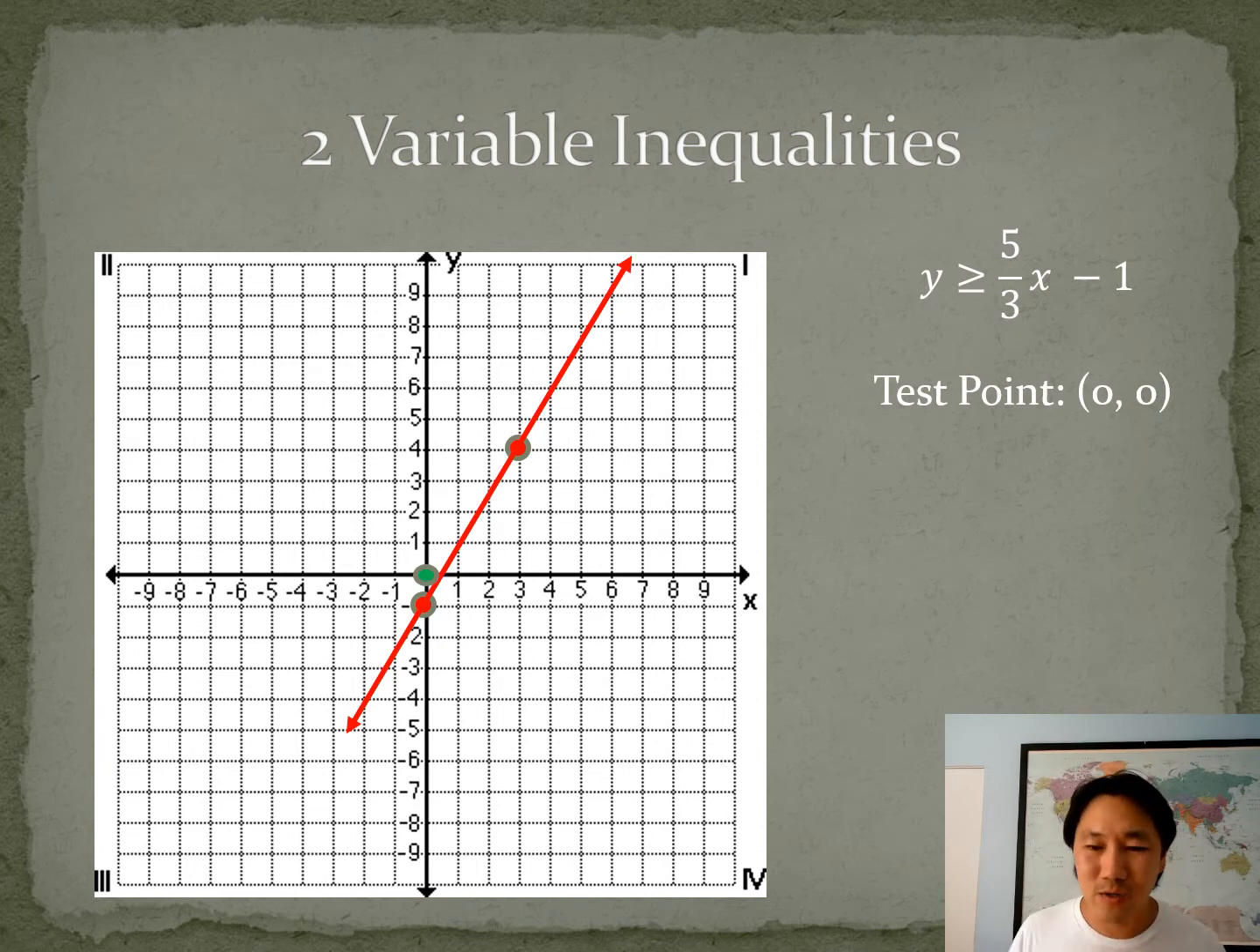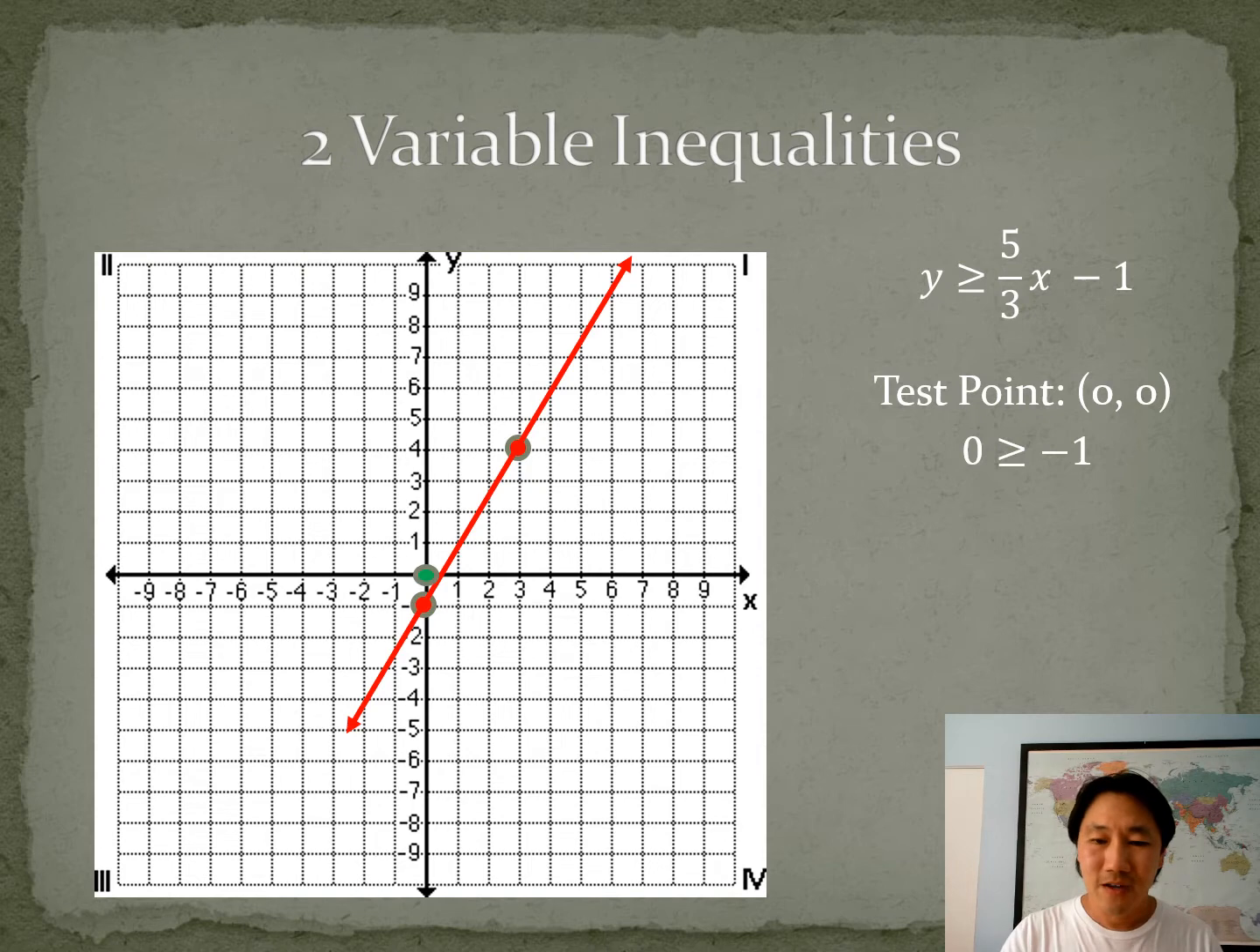And 0, 0 in this case is not on that red line. All right, we're going to test that point, 0, 0, to see if it's true or not true. By true or not true, I mean plug it into the original inequality. Plug in 0 for the y, plug in 0 for the x, and this is what happens. 0 is greater than or equal to -1. Now you have to ask yourself, is that statement true or not true? Is 0 greater than or equal to -1? Yes, 0 is always going to be greater than -1.